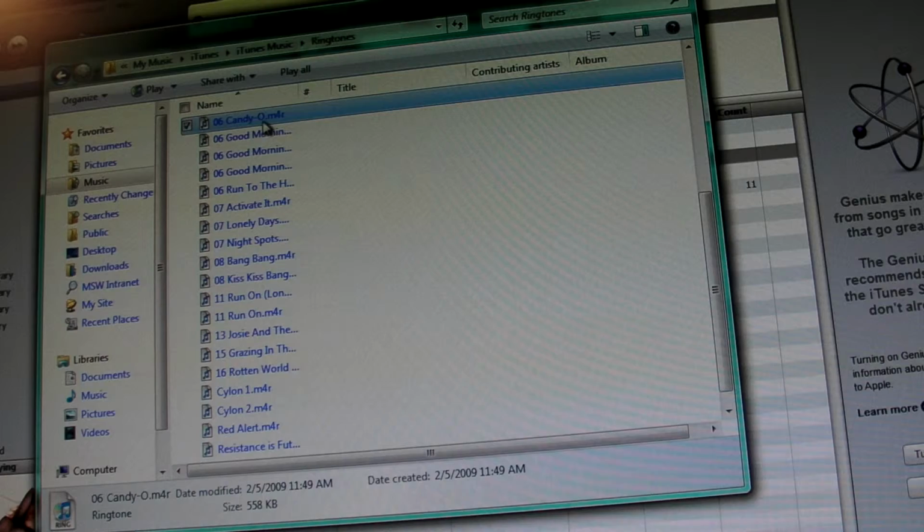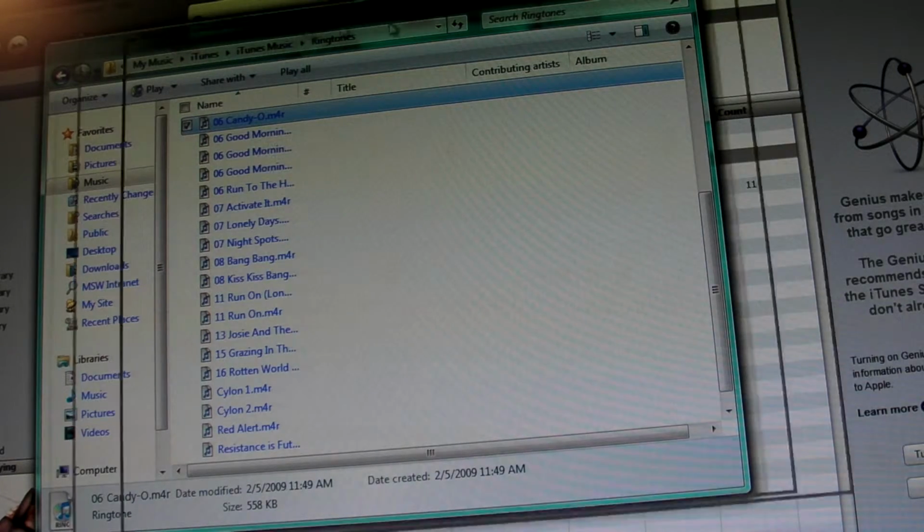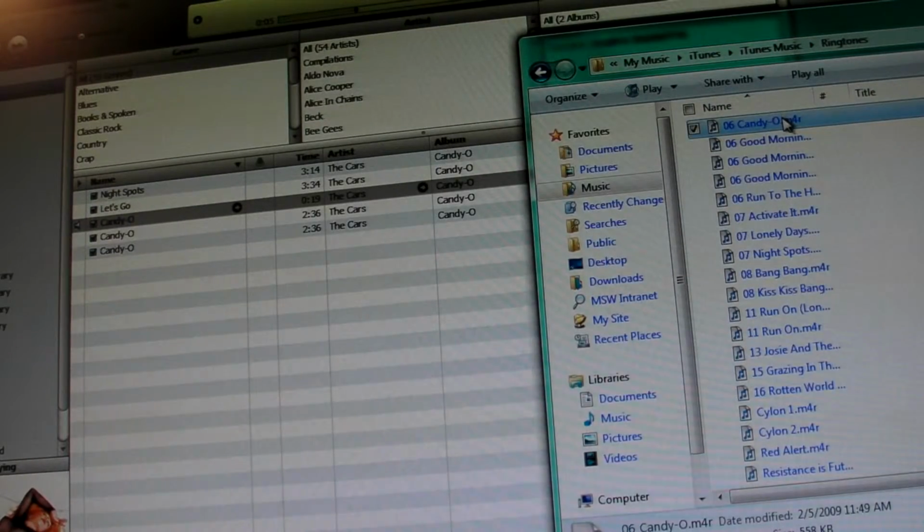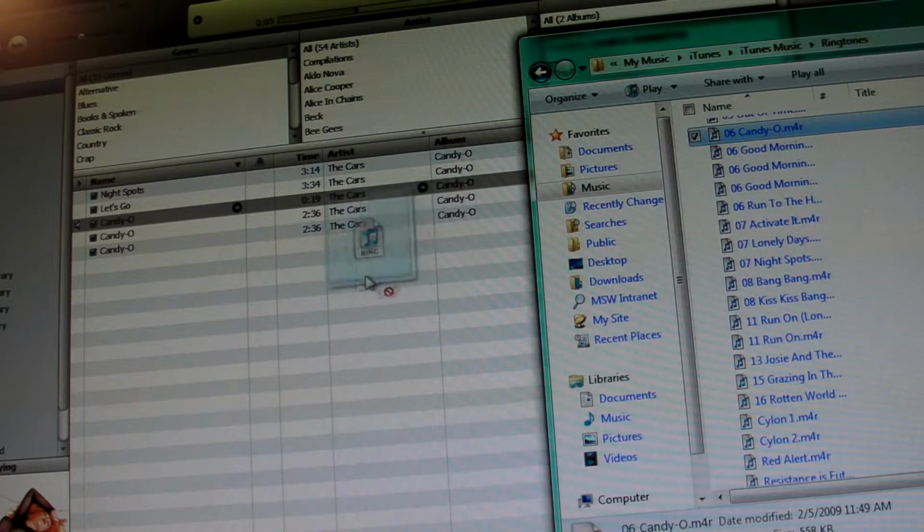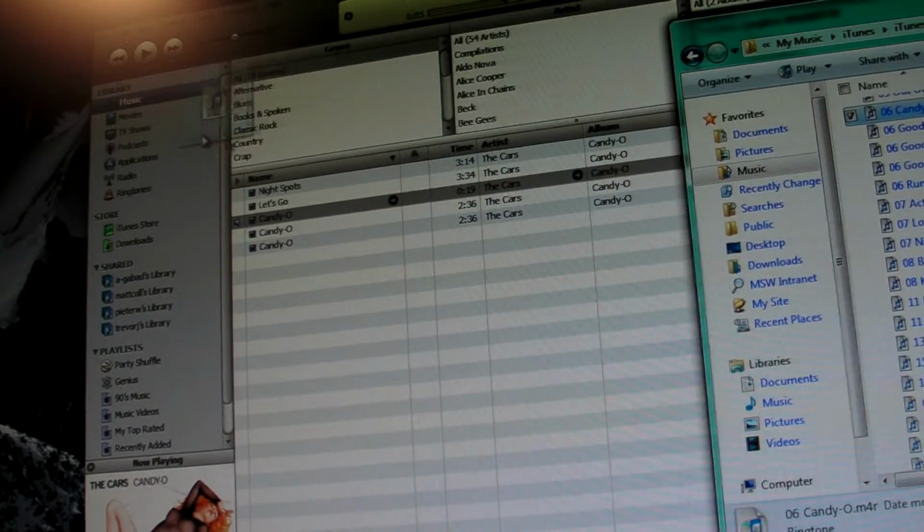And there's our ringtone, M4R. We now drag that into our library, which we can't see here. It's the red thing, you know, the thing that says no, no, no. But you can copy it into the library itself. Once you get over here, it turns into a plus. Bam!